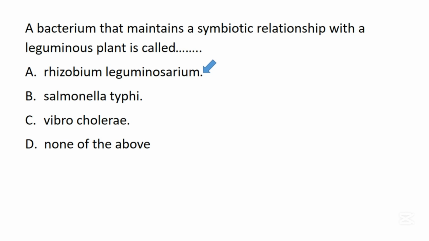The leguminous plants benefit from the bacterium because the bacterium provides nitrogen for the legume, and Rhizobium leguminosarum benefits from leguminous plants because the plants provide shelter and food for this bacterium. So the relationship between these two organisms is a symbiotic relationship.